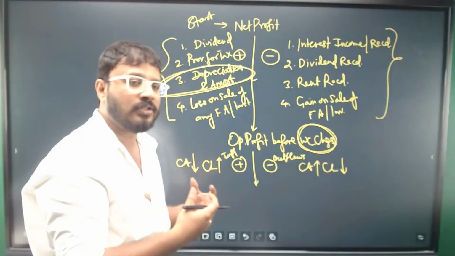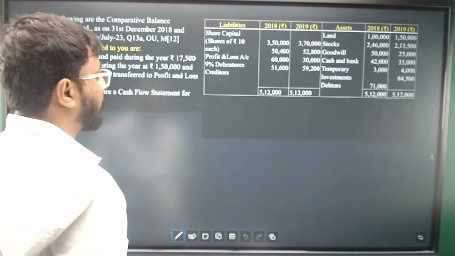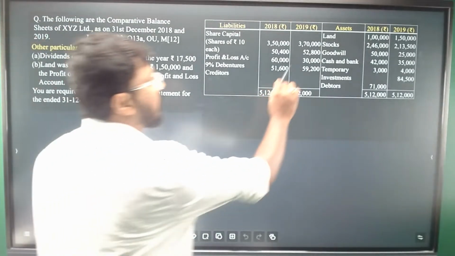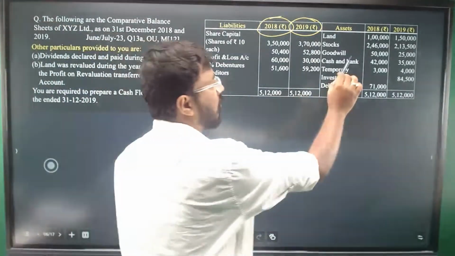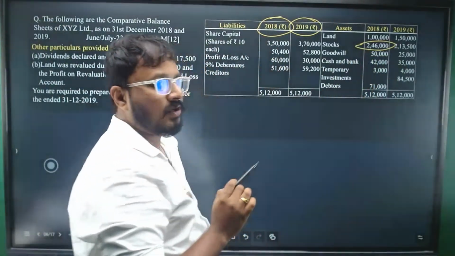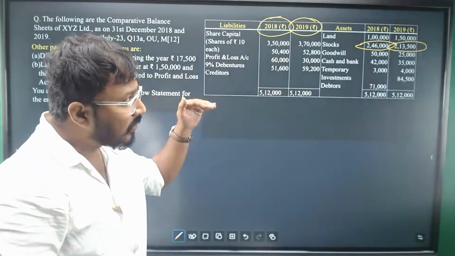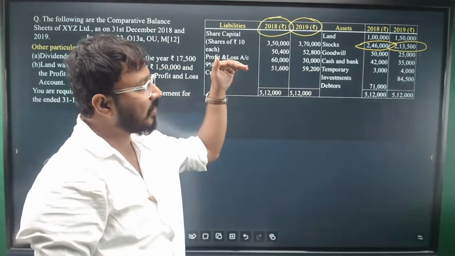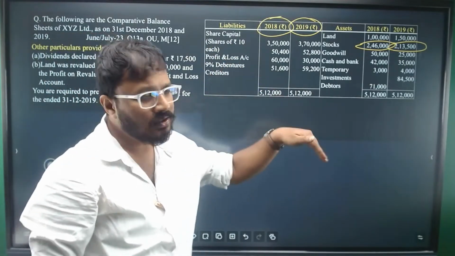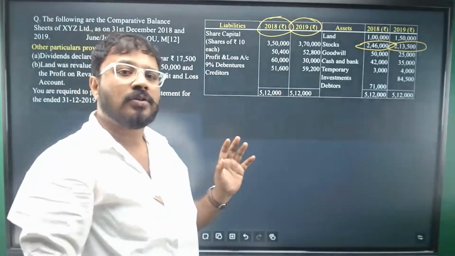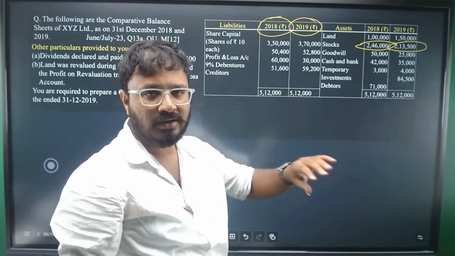What I mean by increasing or decreasing, we'll see from the balances. You'll see the previous year balance and the current year balance. For example, if you see here, we have stock: previous year is 2,46,000, current year is 2,13,000. 2,46,000 is the previous year balance, and the balance has decreased to 2,13,500. So it means that you have sold stock, you got the cash. So whenever a current asset is decreasing, it is a cash inflow.